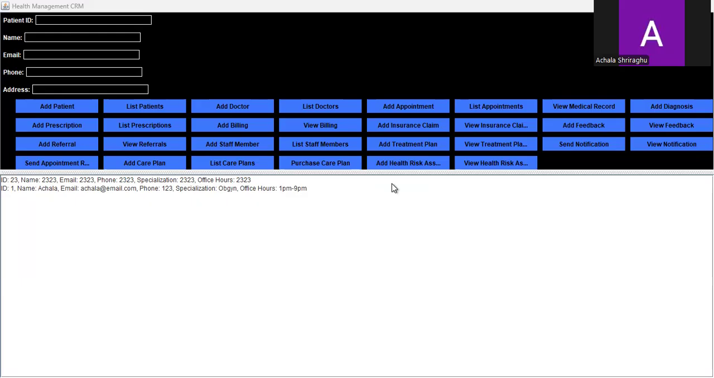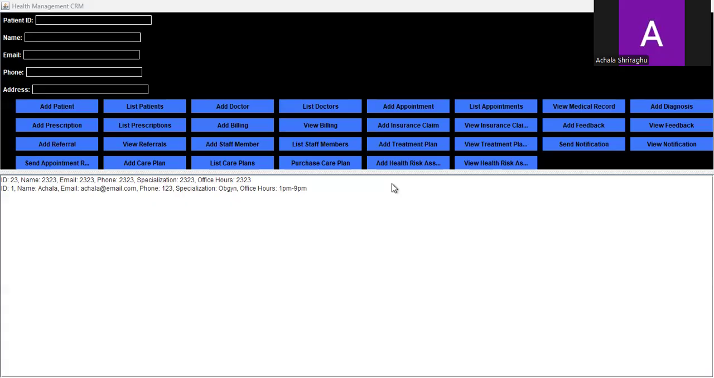So first is generic CRUD operations. The purpose of adding this is to handle repetitive database operations for different entities like patients, doctors, and appointments. By adding a generic CRUD class, that will provide methods for adding, updating, deleting, and listing. So, for example, instead of writing separate code for managing doctors and patients, we can use a single CRUD class that works for both. So by doing this, we reduce the code duplication and ensure consistency.